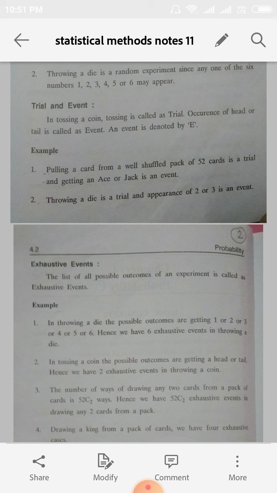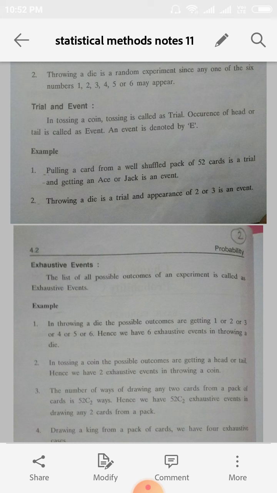An event is denoted by the symbol capital E. Next example. This is an example for trial and event. Pulling a card from a well shuffled pack of 52 cards is a trial. A pack of cards contains 52 cards.